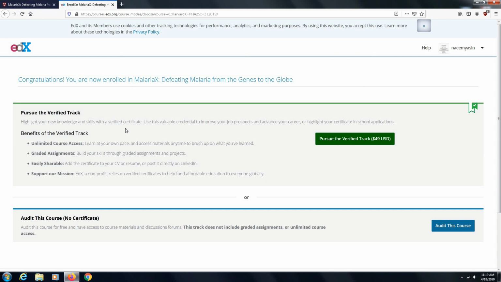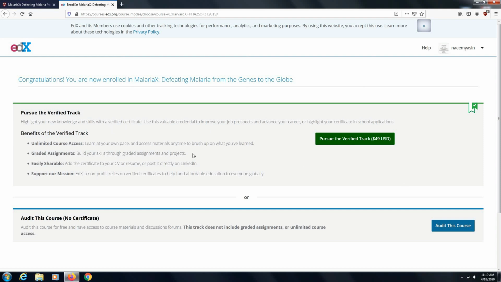Let me tell you two important things about these courses. Number one is there is no age restriction here. If you are of any age, you can get the certification from Harvard University. And the second most important thing, there is no need of mentioning that you are a degree holder or not. They are not going to ask you. It is optional. If you want to show it, show them. If you want to skip them, skip them. These are some queries they ask you about. You want to skip them, skip them.